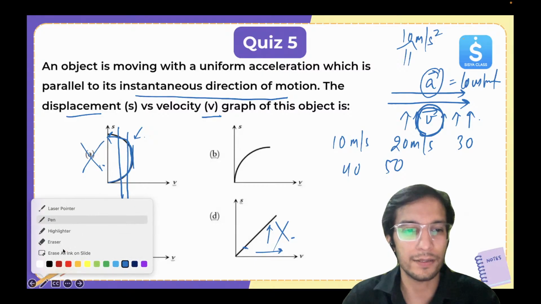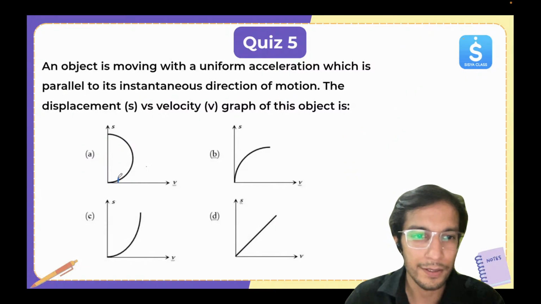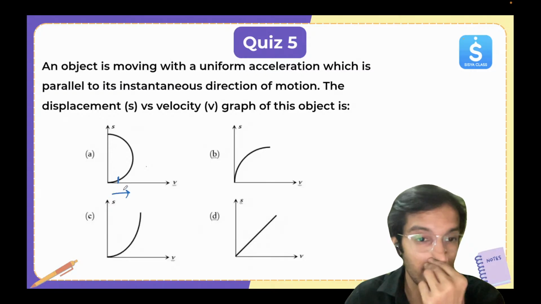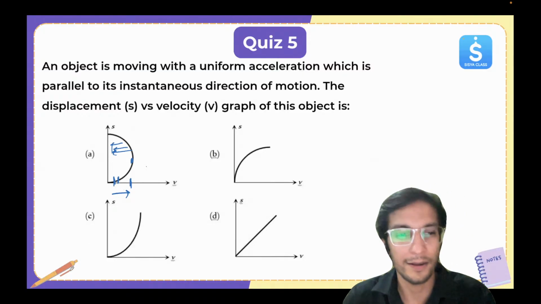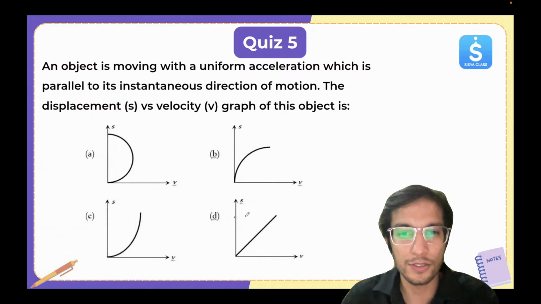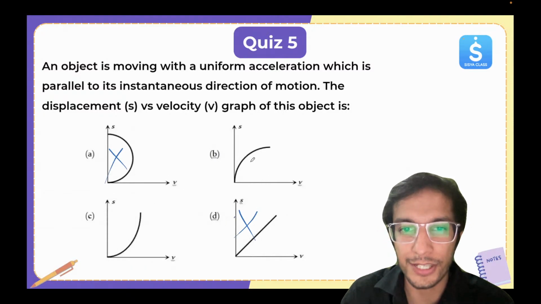Look at the curve, beta. Here, velocity is increasing. But after this point, the velocity starts to decrease. That's wrong. Now, in the B case, let's check.